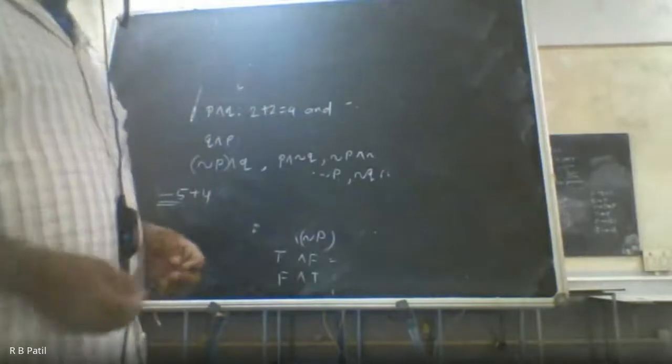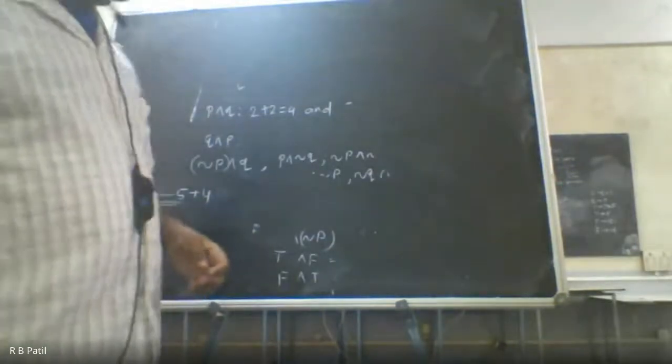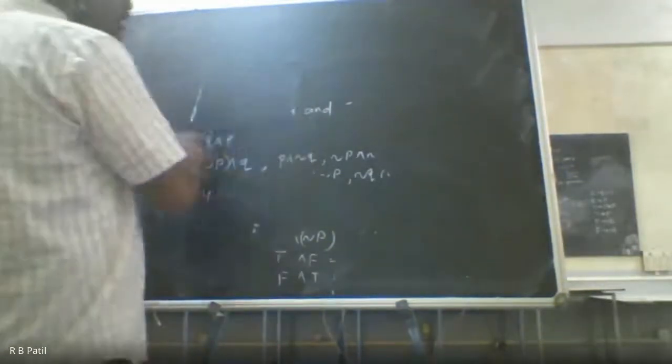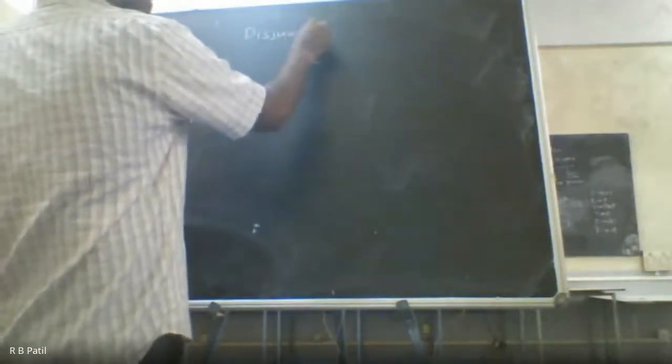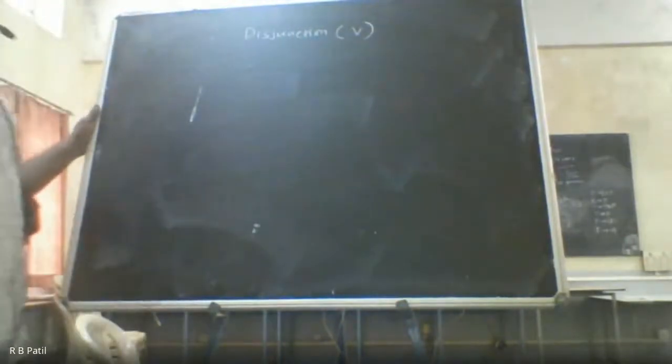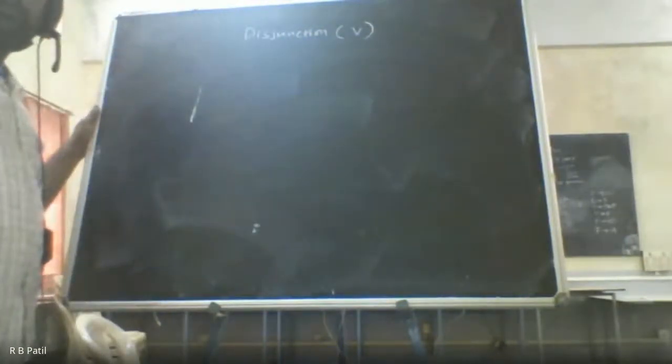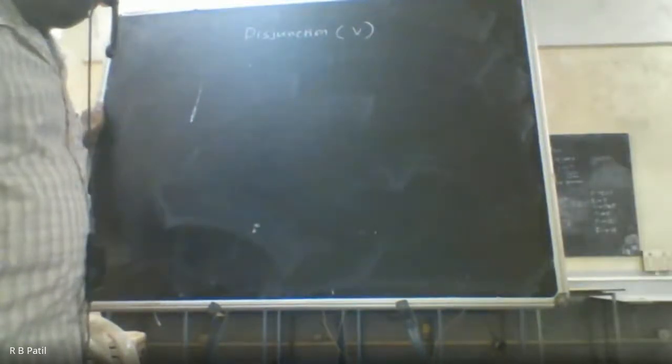So moving ahead, let us go to the next one. The next type of connector that we want to discuss is called disjunction. Disjunction is represented by the symbol that I have written, just like a V. Can all of you see the board properly? Yes, sir. Okay.